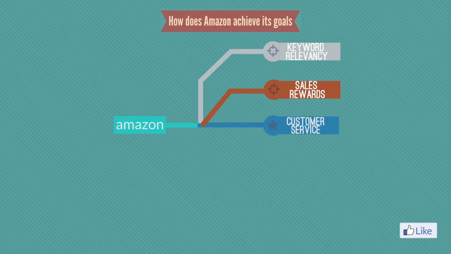And the higher the conversion rate, the more preference A9 will give to the seller when it comes to showing his ads. The third way Amazon achieves its goals is by providing superior customer service. A9's job is to make as many sales as it can. The more sales it can help to make, the more money Amazon and the seller can potentially earn. A9 knows that in order to achieve this goal, it will have to make sure that it is creating the best experience for both the shoppers and the sellers.